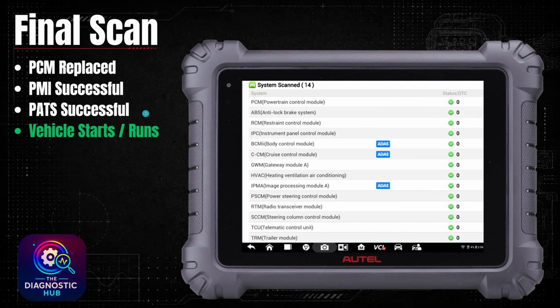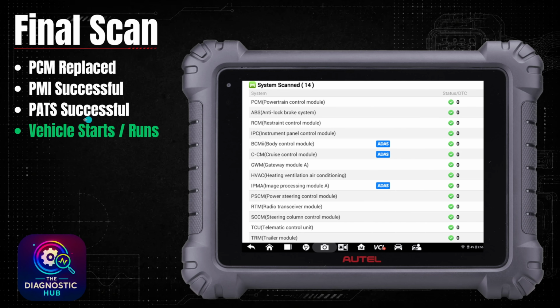So I condemned the powertrain control module on this one, and the customer called us back maybe about a week later to come and finish up doing the programming. So the new PCM being replaced is going to require PMI with Ford software. Either this one was FDRS, I believe. Then you're going to have to do a PATS security relearn on this for the immobilizer section of this vehicle.